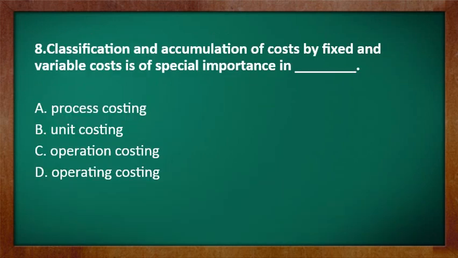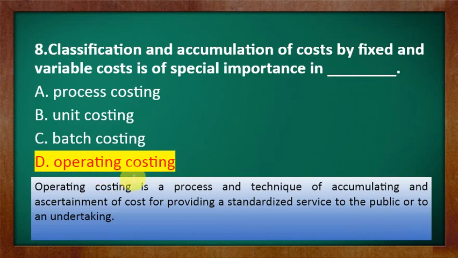Let's move towards another question. Classification and accumulation of cost by fixed and variable cost is of special importance in option A, process costing, option B, unit costing, option C, operation costing, option D, operating costing. So the correct one is option D, operating costing.